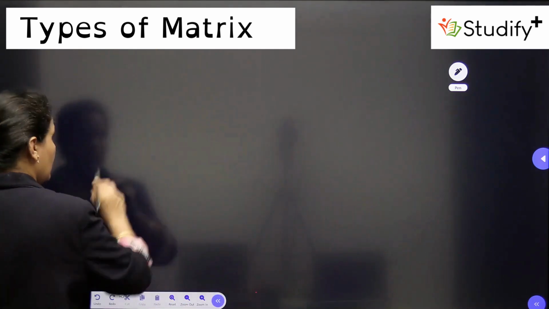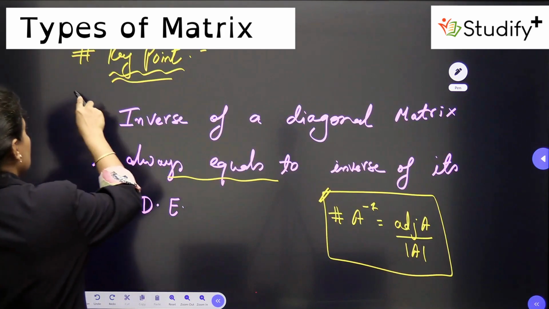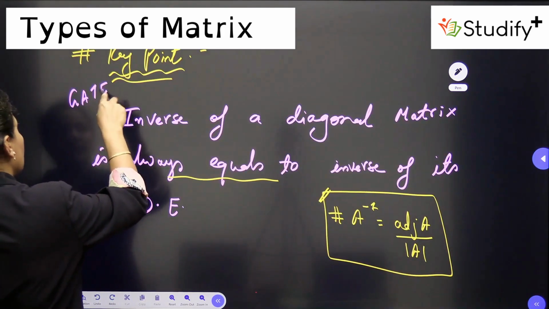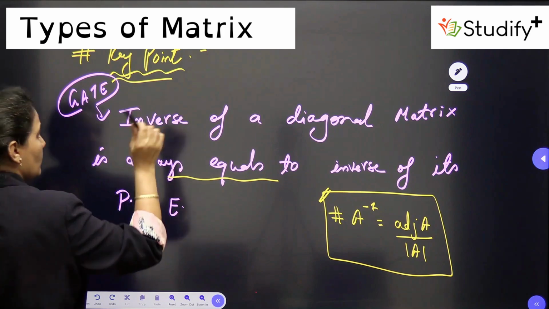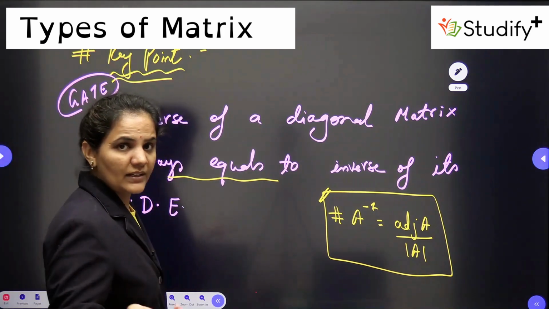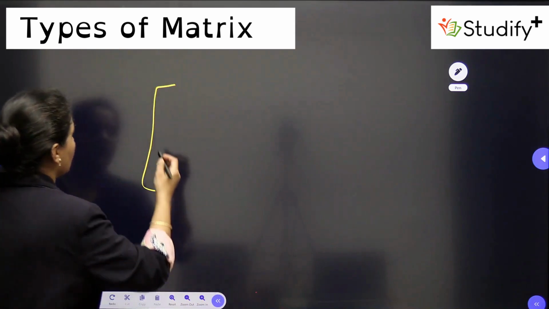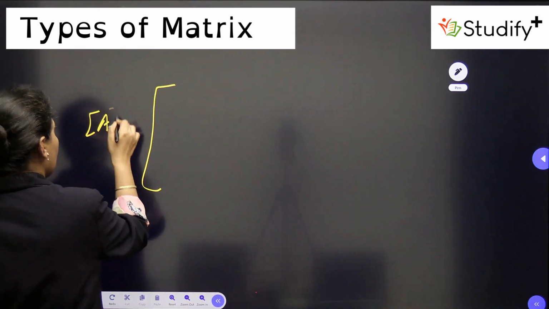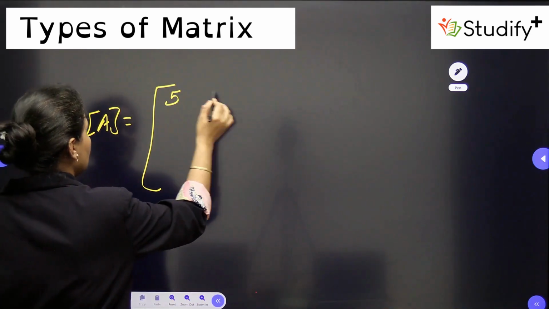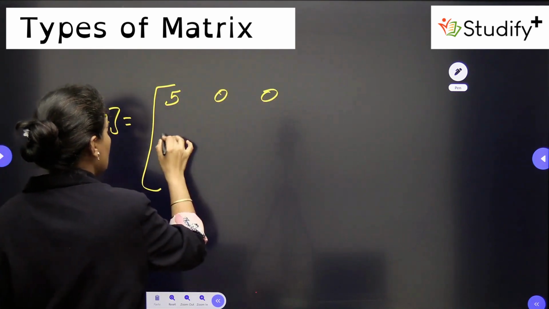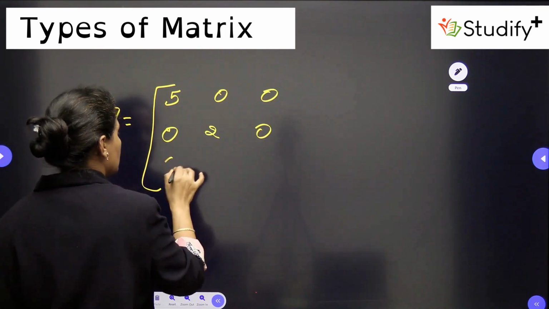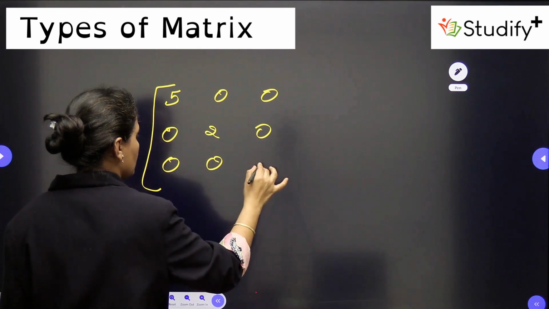Let's take one example also. Based on this key point, you can see a GATE question also. In the upcoming lectures I will tell you that one. So if I am writing here, suppose one matrix A, I am having the elements 5 0 0, 0 2 0, 0 0 3.